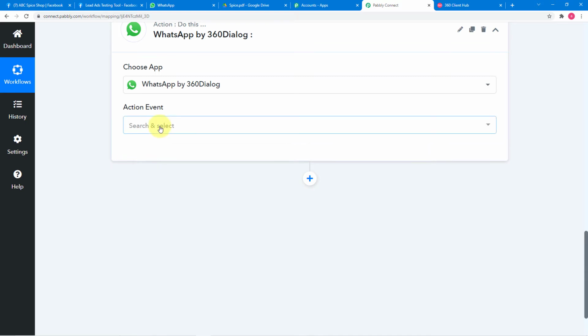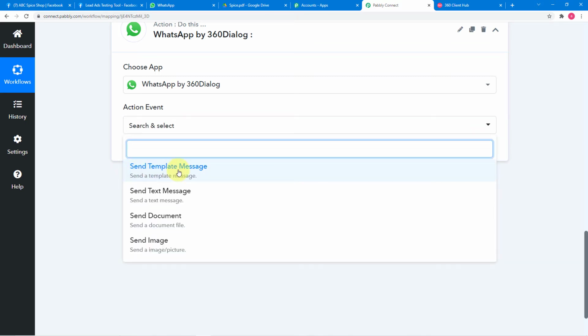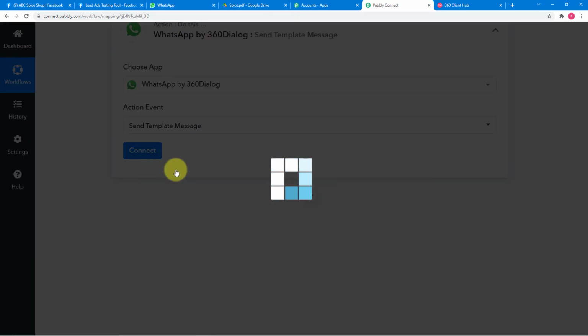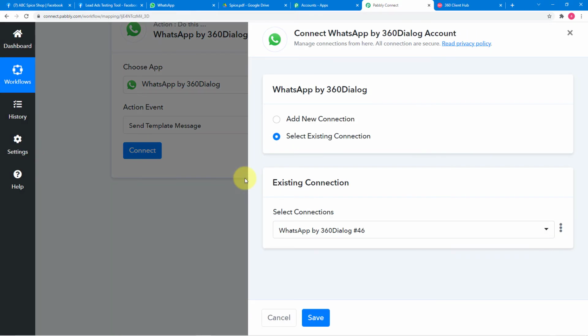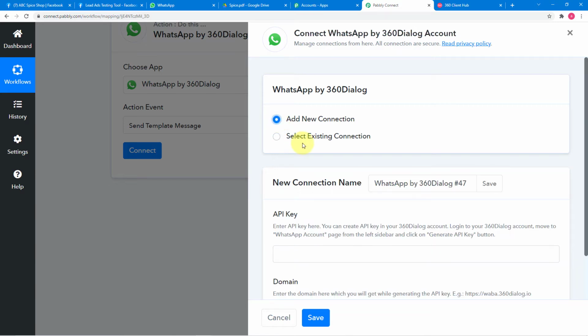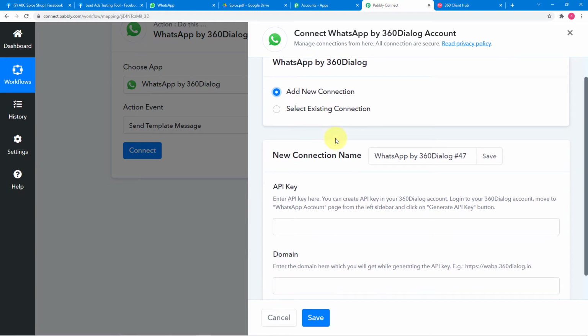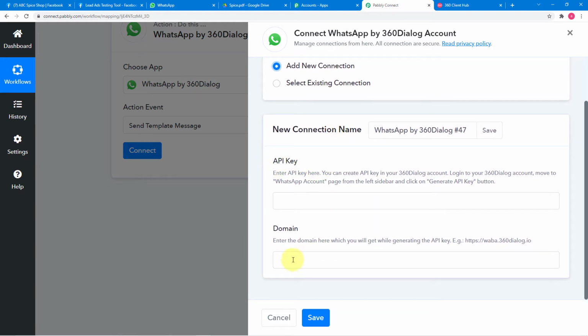So now click on this action event and select send template message option. Okay. And this connect button will appear, click on it. And from this window, select add new connection option if you are making the connection with 360 dialog for the very first time. So for the first time, it will ask for this API key and the domain name. So to find these things, you have to go to your 360 dialog account and there generate an API key. So let me show you this.